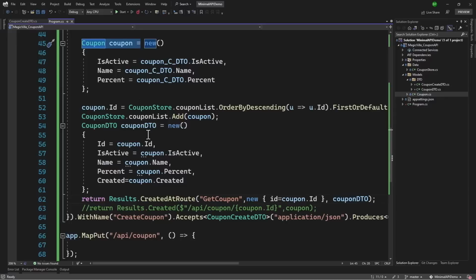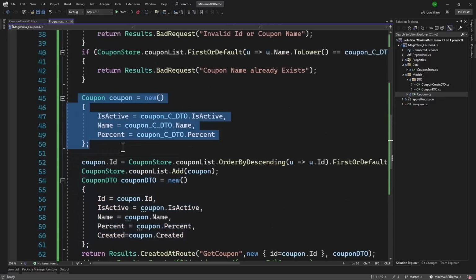That is great news. But having all this conversion is super ugly. I would love if someone will already do that for me. And the answer for that is in next video.